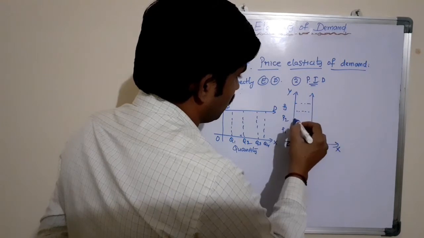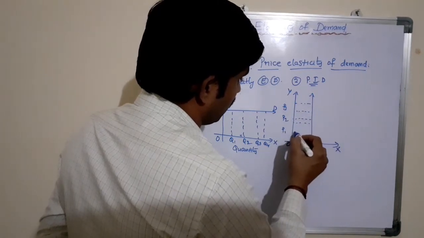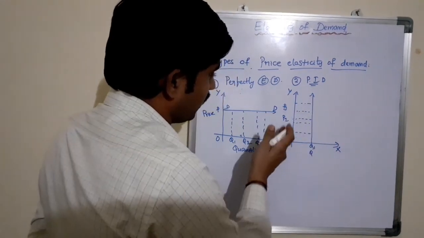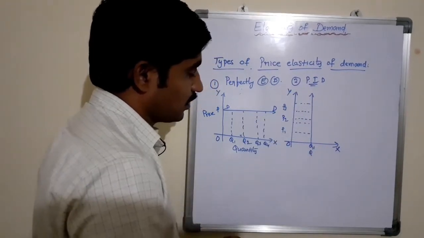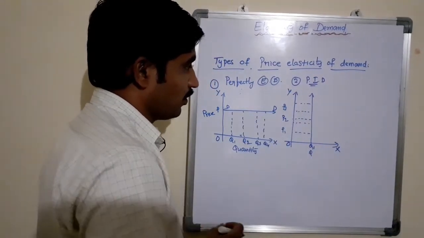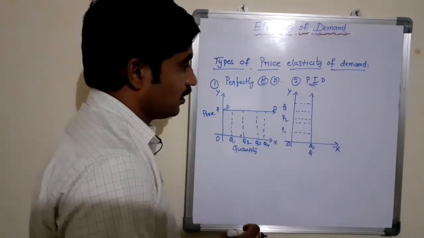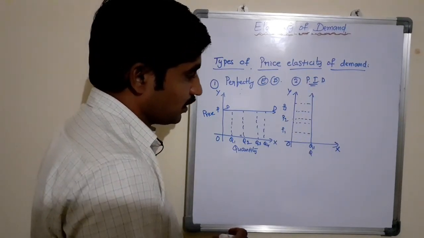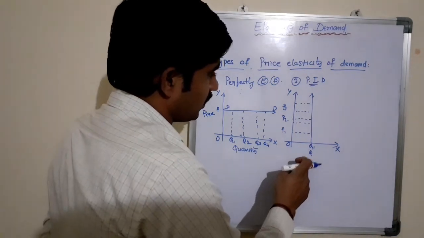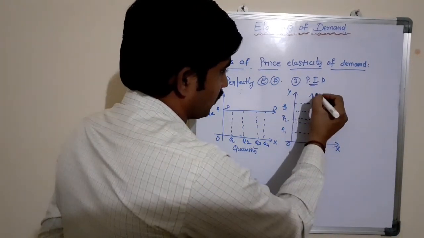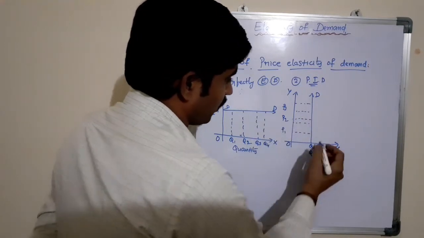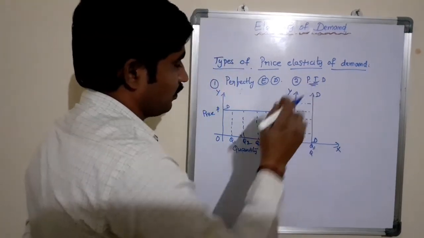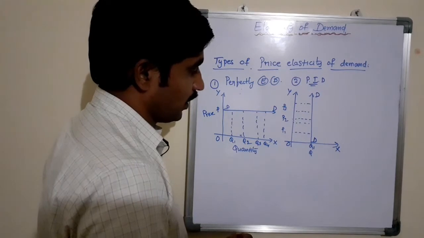According to perfectly inelastic demand, any changes occurring in the price of the product lead to no changes in the quantity demanded of the product. In other words, there is no change in quantity demanded of a product even though there are changes in the price of the same product, and this is said to be perfectly inelastic demand.